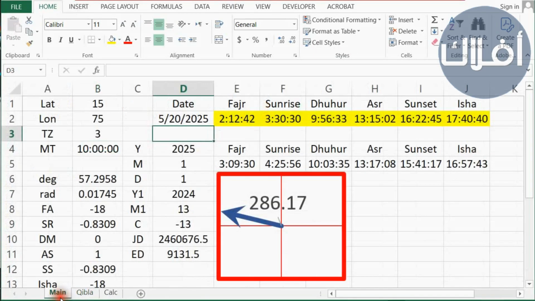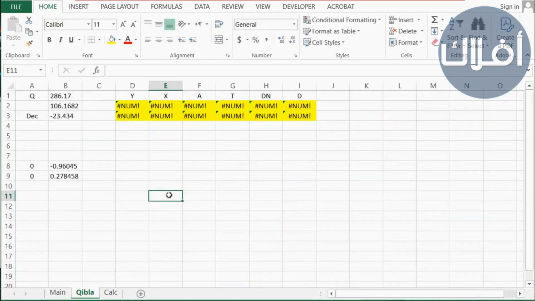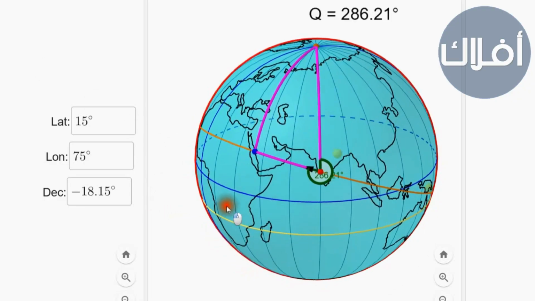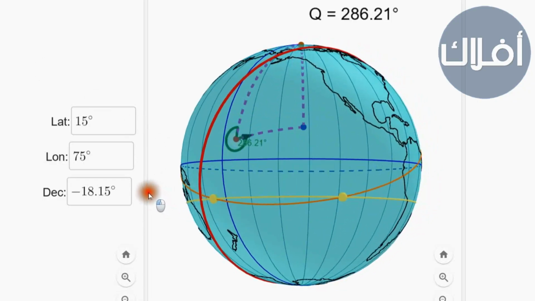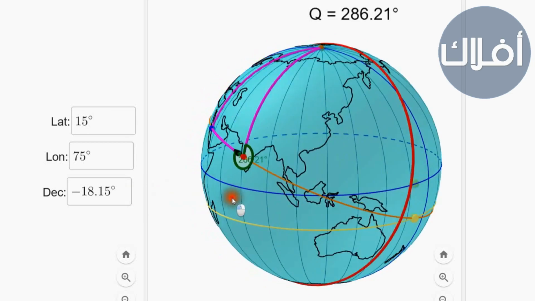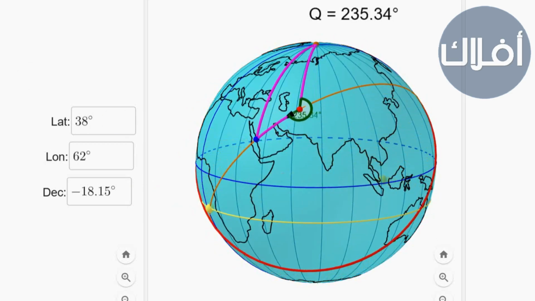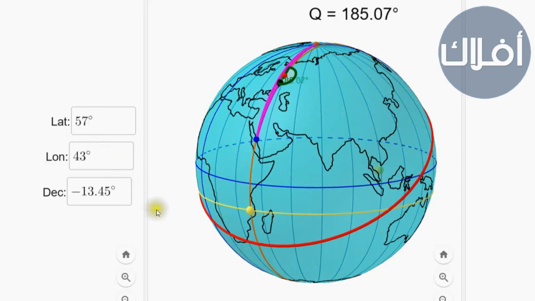If we go to Excel and change the date to winter solstice, 12/22/2025, we'll go to Qibla sheet and we'll see that times cannot be calculated because the two circles do not intersect. There are also times when all the intersection points are at night, like this case, and we cannot use this method. But in most locations and days, there is a time when the sun is either in the direction of Qibla or opposite to it during daytime.